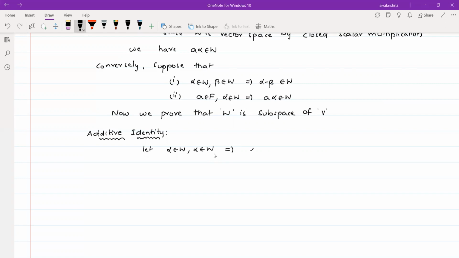So I am writing alpha minus alpha belongs to W. This is by converse supposition. This implies alpha minus alpha is 0, 0 belongs to W. So whenever you say that 0 belongs to W, therefore the identity property holds.